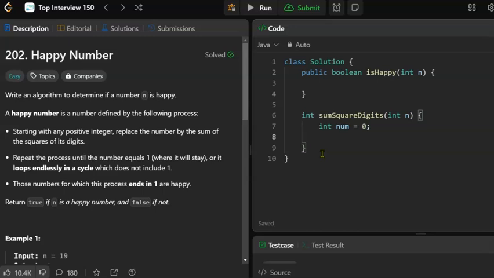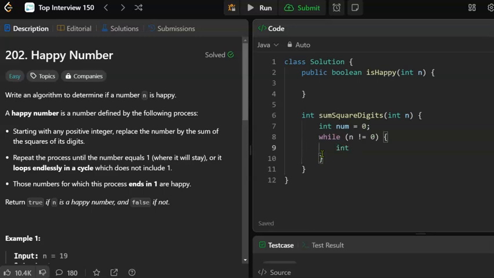Eventually we'll return this, and we'll say while n is not equal to 0, which would mean that we had stripped off and processed all the numbers.